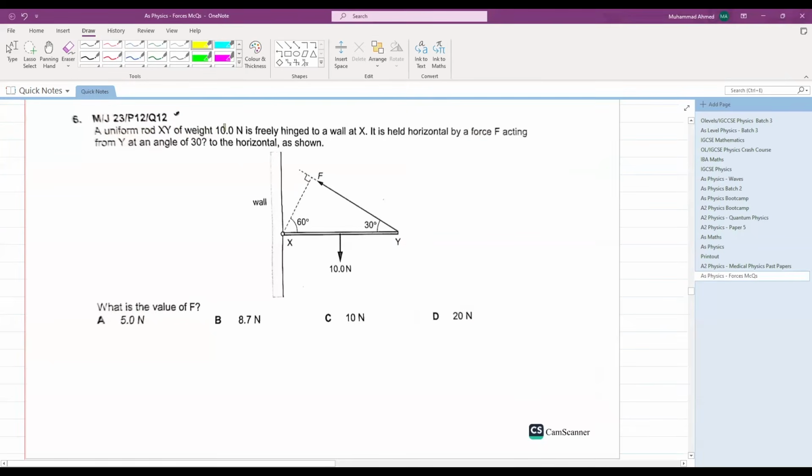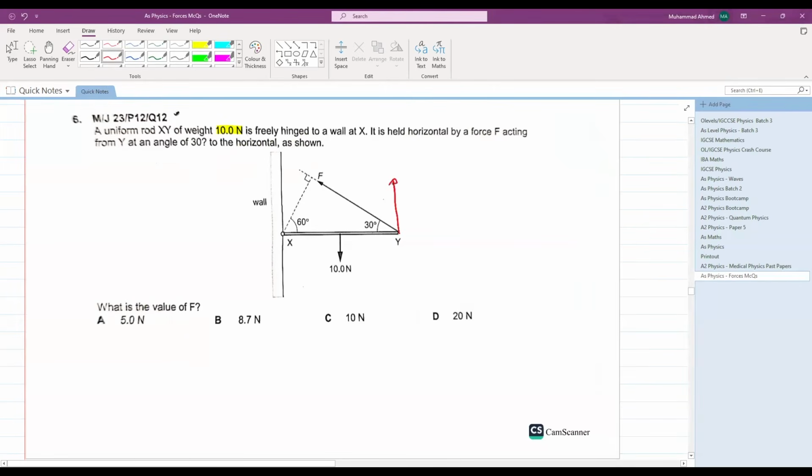A uniform rod XY of weight 10 Newton is hinged freely to a wall at X. It is held horizontal by a force F acting from Y at an angle of 30° to the horizontal as shown. What is the value of F? We have to calculate the value of F. Very easy. First of all, let's resolve force F.